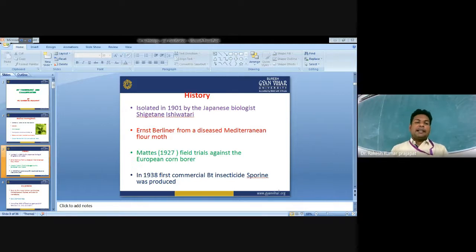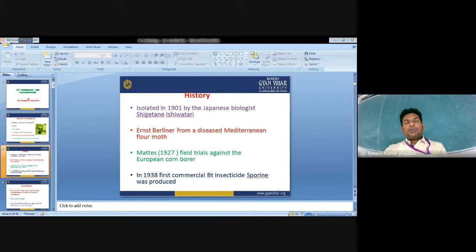So you can see the timeline from 1901 to 1995. It took nearly 100 years to harness the capacity of Bt as a pest control, or to transfer its gene into crops for pest control. So it's a long history, nearly 100 years.